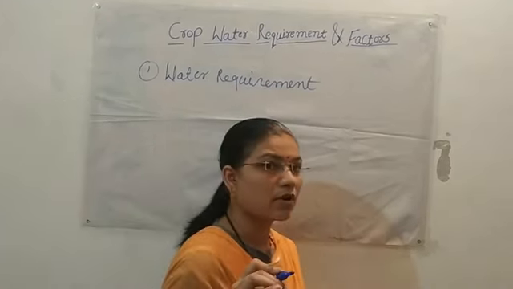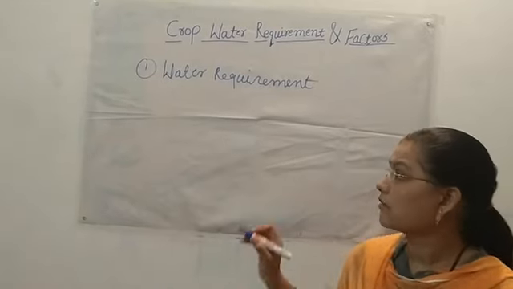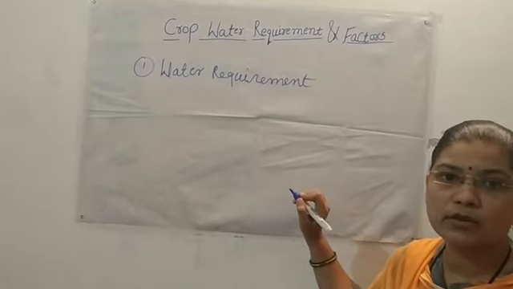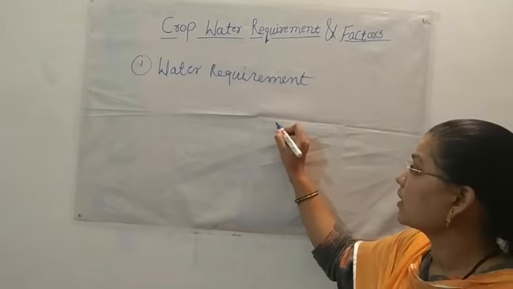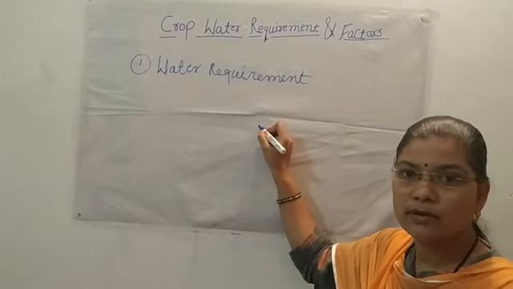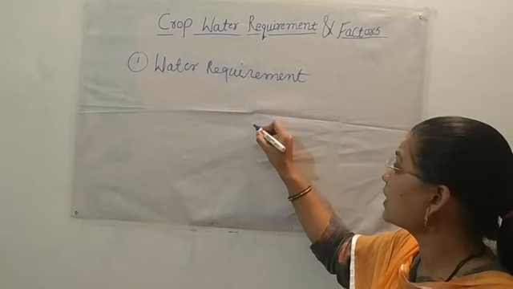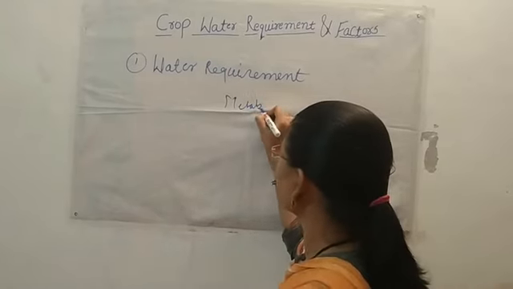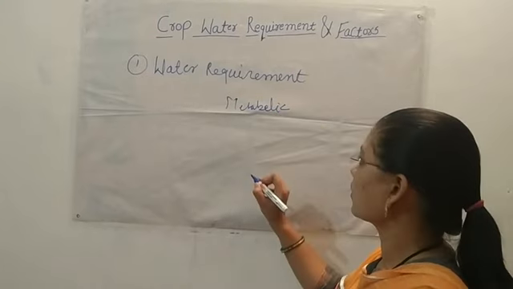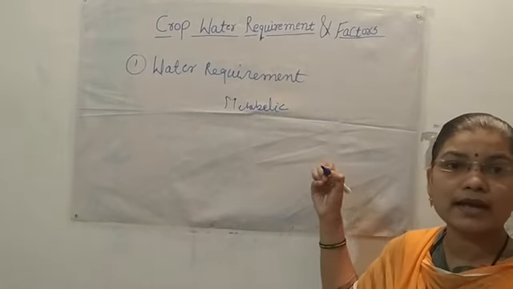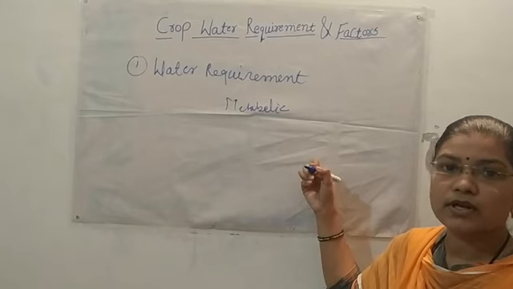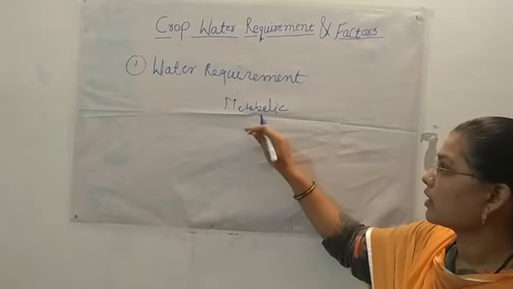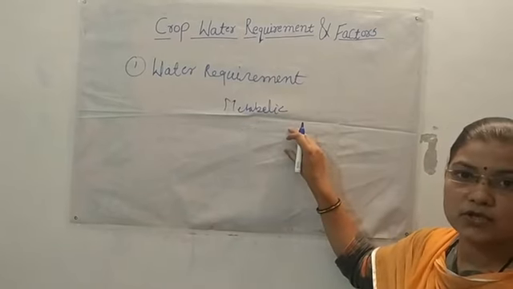Water is required for the metabolic process, but that amount is negligible. Therefore, consumptive use of water is equal to the water required for evapotranspiration.